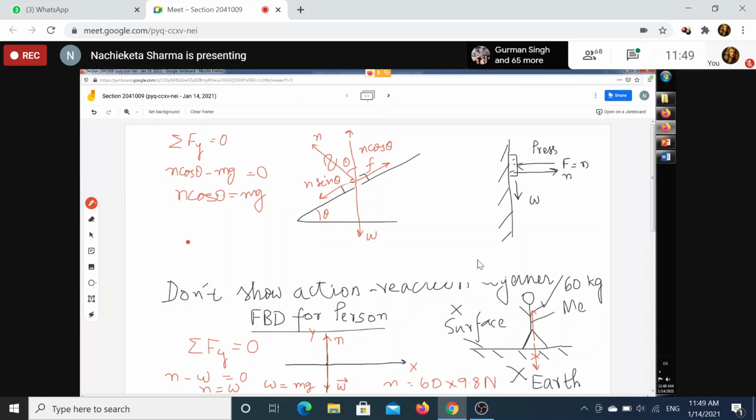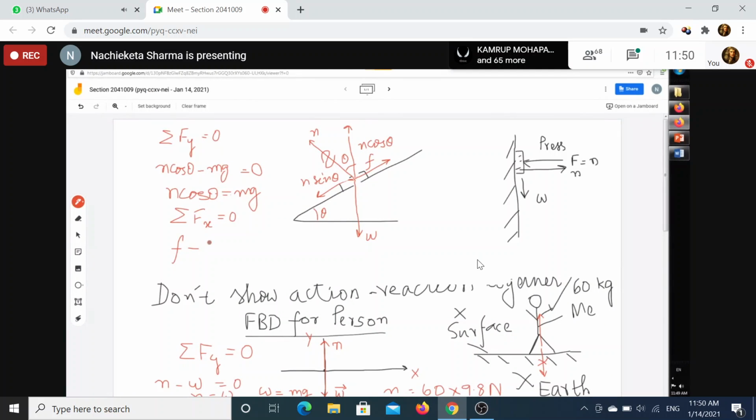So I have to write Newton's first law in the x direction. So sum of all Fx is equal to 0. Okay. If this is my coordinate axis and if this is positive, this is negative, then I will write F as positive and this will be negative. So F minus N sin theta is equal to 0.